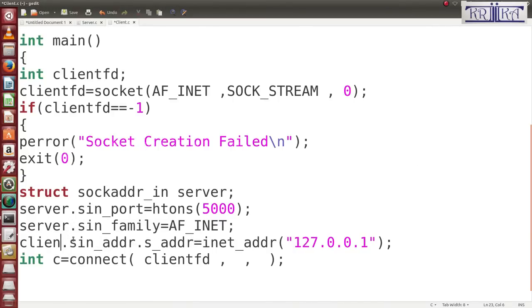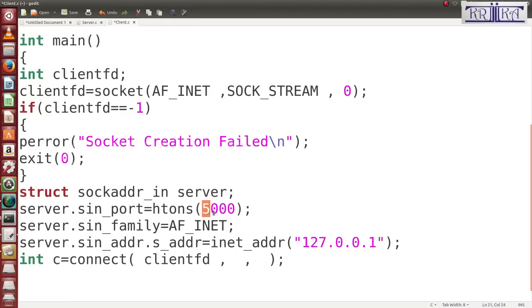Then here is the address. That means the client should know the server IP address, then it can connect. So what is the server's port? 5000, same AF_INET, same IP address. So here we pass the server information. What is the server information?